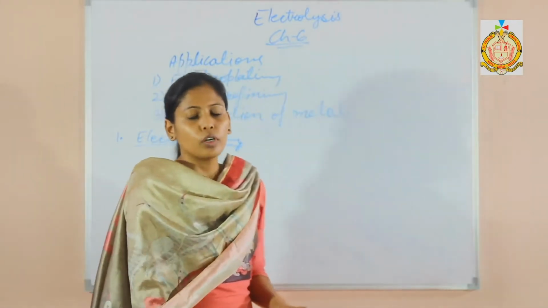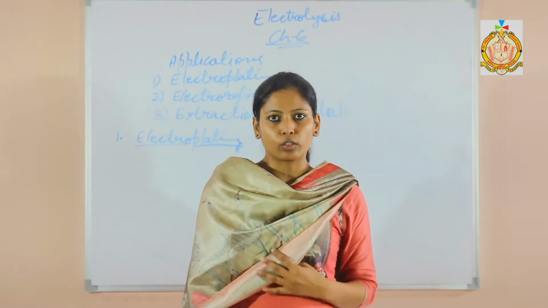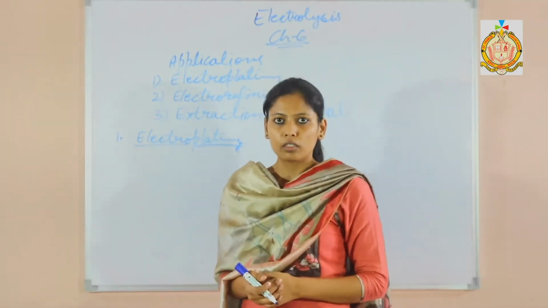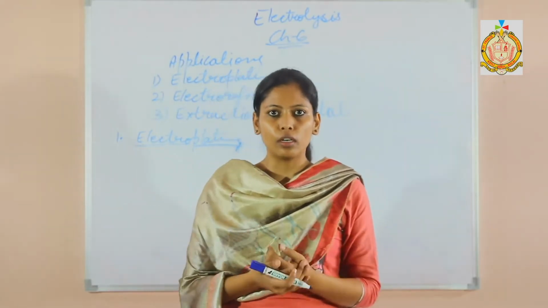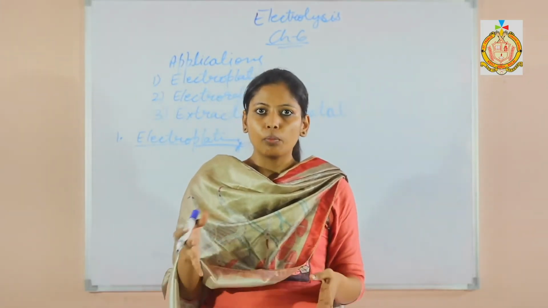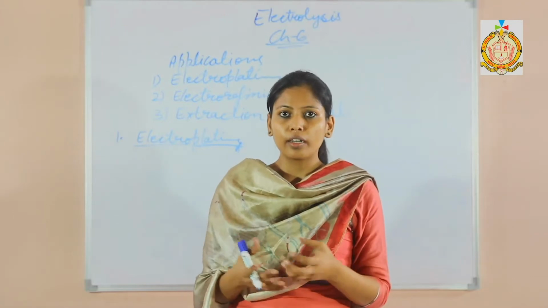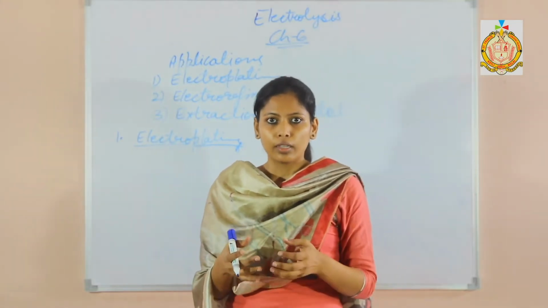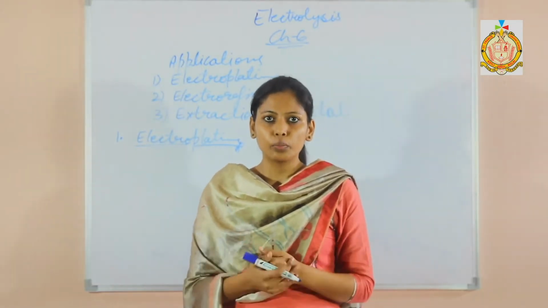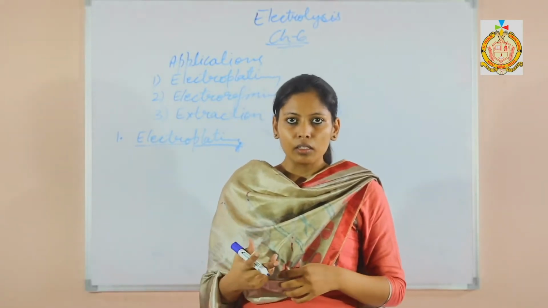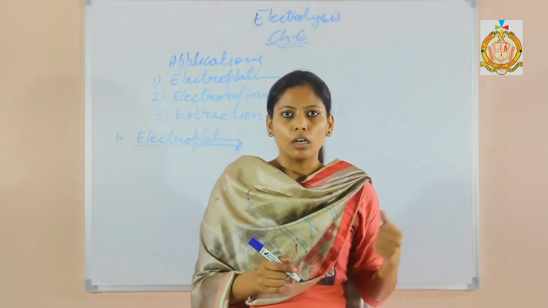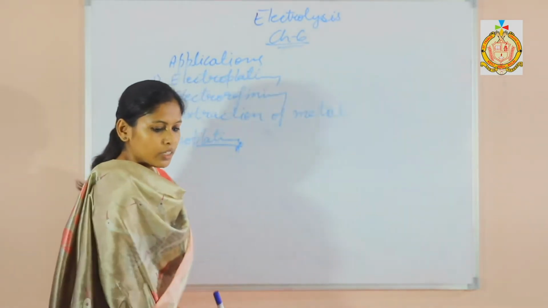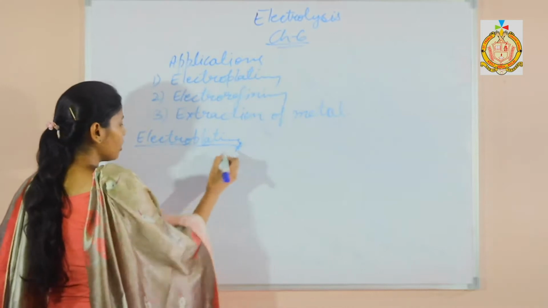First, what are the reasons for electroplating? Why is electroplating done? Some are used for artificial jewelry, where jewelry is electroplated with gold, used for decoration purposes. And second, electroplating is used to prevent rusting and corrosion. And some conditions are there for electroplating.